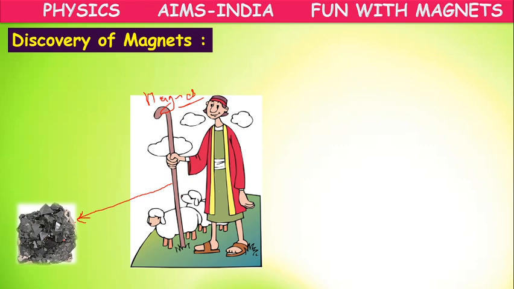As he was unaware of this magnet or the property of that black stone, at the first instance he got frightened. The shepherd Magnus got frightened, forcibly pulled out his foot and stick, and ran away from that place.